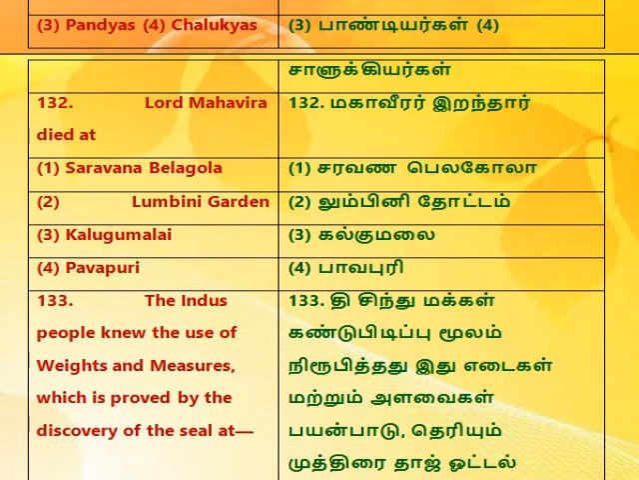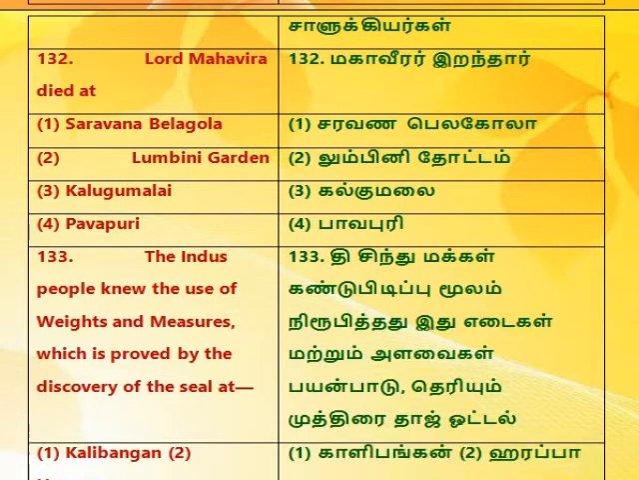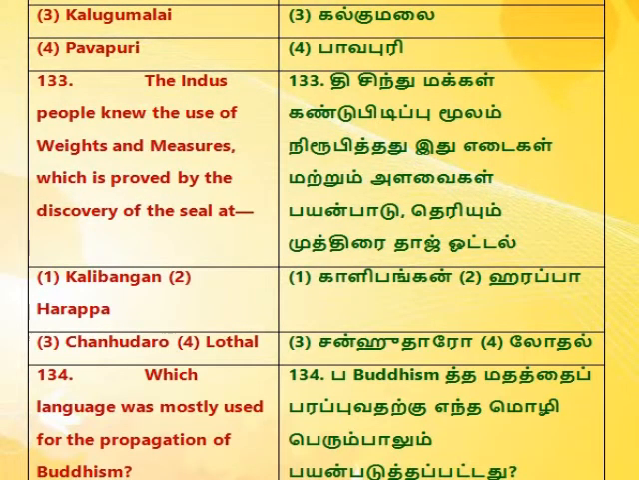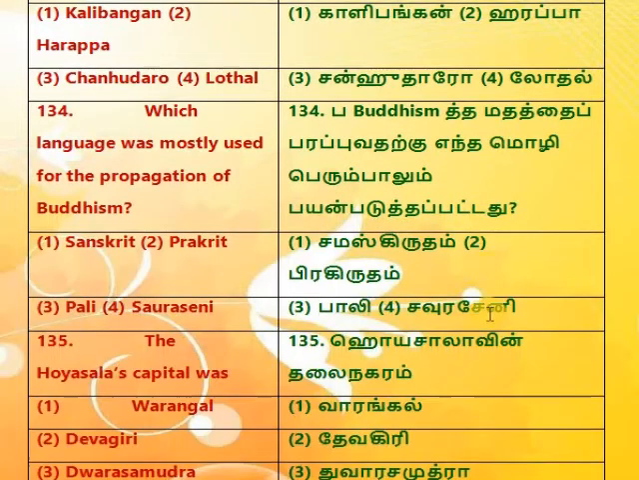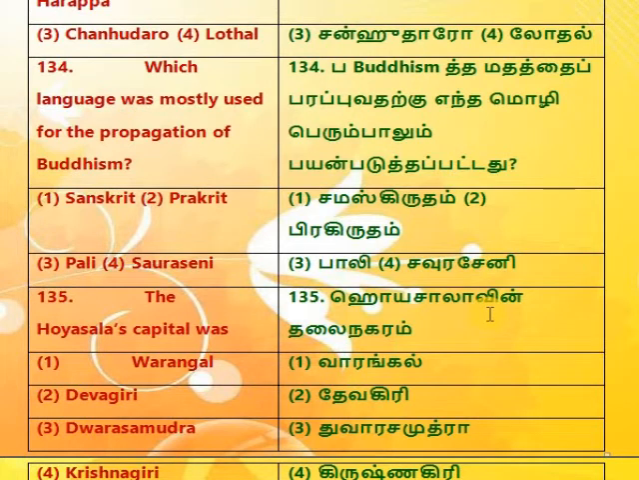132. Lord Mahavira died at 1. Sravana Belagola. 2. Lumbini Garden. 3. Kushinagar. 4. Pavapuri. 133. The Indus people knew the use of weights and measures, which is proved by the discovery of the seal at 1. Kalibangan. 2. Harappa. 3. Chanhudaro. 4. Lothal. 134. Which language was mostly used for the propagation of Buddhism? 1. Sanskrit. 2. Prakrit. 3. Pali. 4. Saraceni.